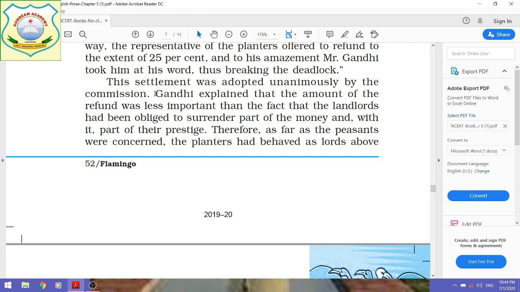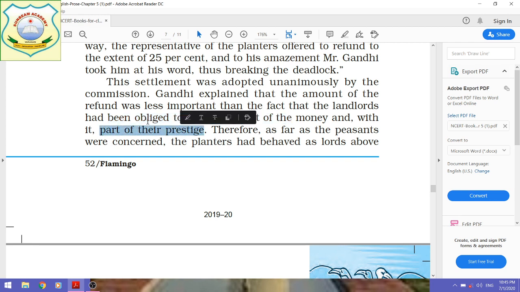Now students, this point is very important: why had Gandhiji become ready to accept 25% of the refund? Because for Gandhiji the money was less important than the fact that the landlords had been obliged to surrender part of the money, and with it part of their prestige.